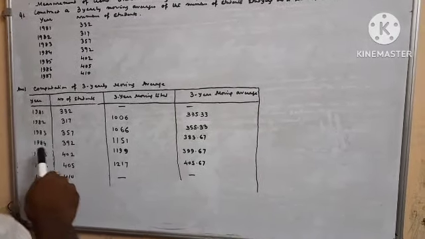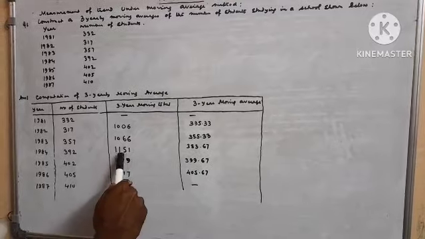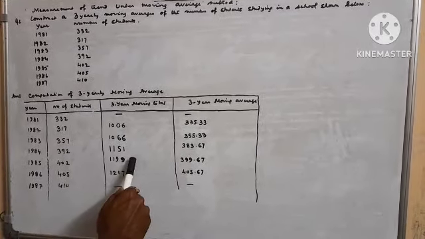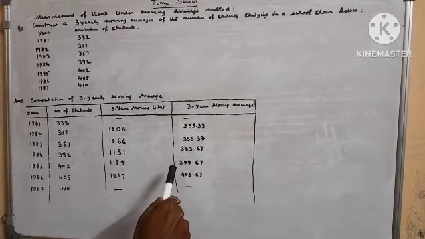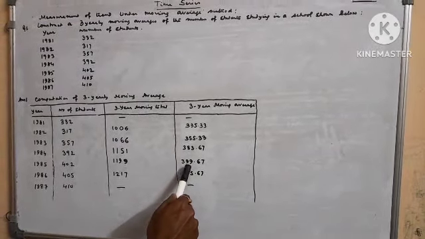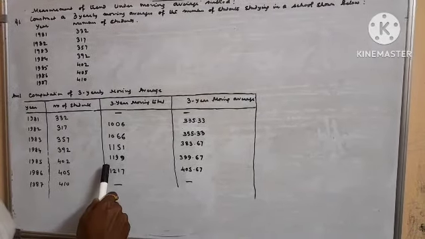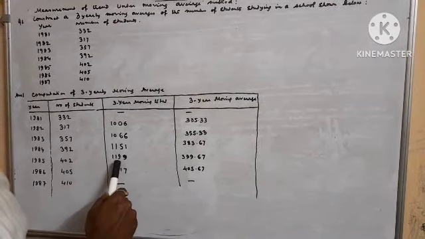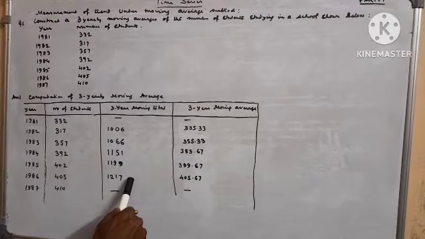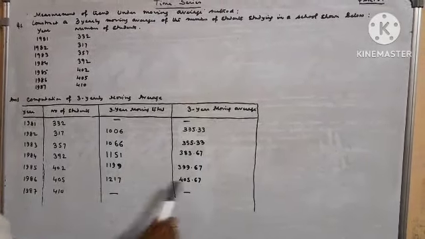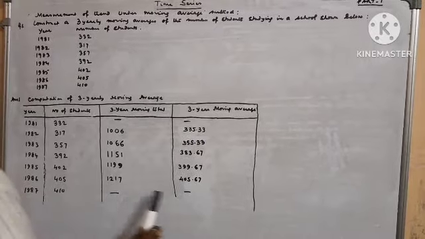In 1985, 1199 divided by 3 equals 399.67. In 1986, the total is 1217 divided by 3, so the 3-year moving average will be 405.67. In 1987 it will be a dash.